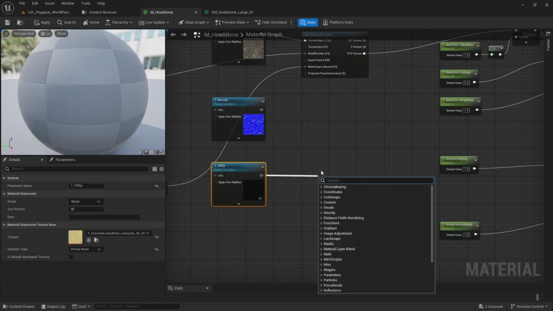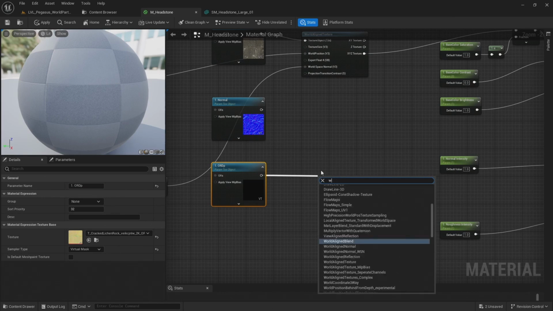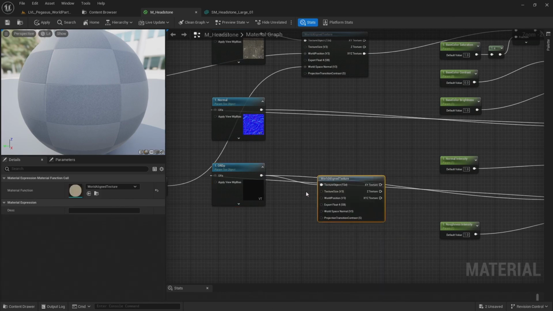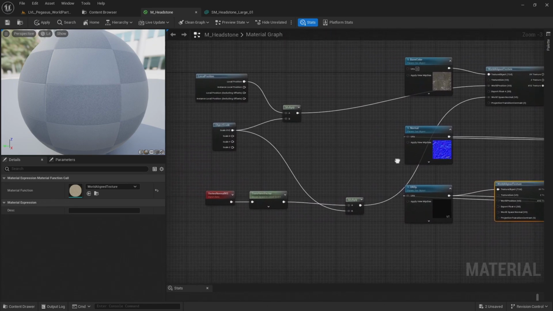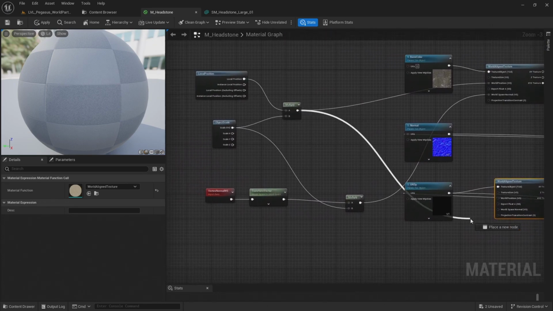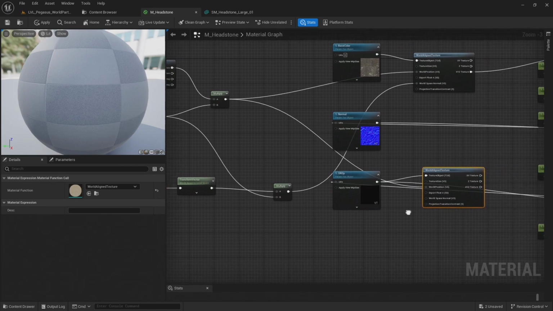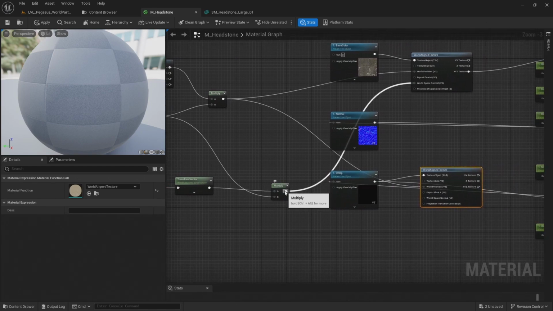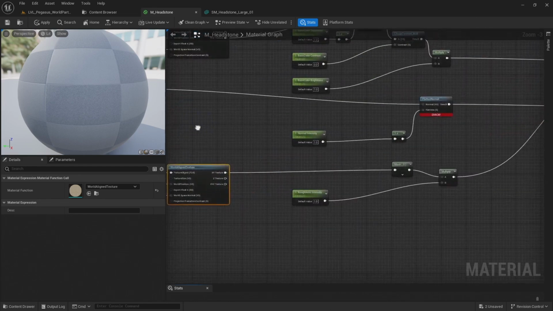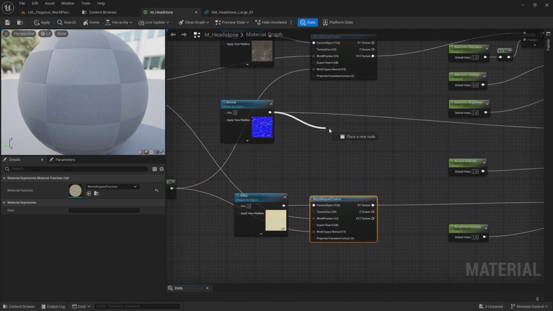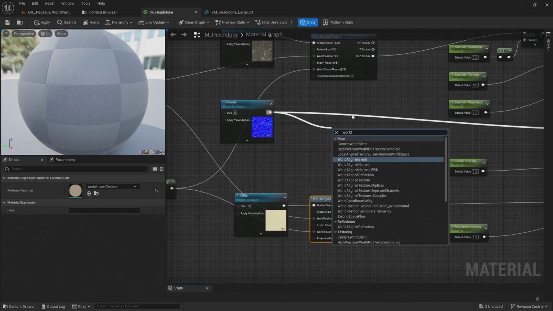Off the occlusion, roughness, and displacement, add a world align texture, and connect up this local position to the world position, and the local normal to the world space normal. And then connect this to the component mask. And for the normal, I'm going to use the world aligned normal.